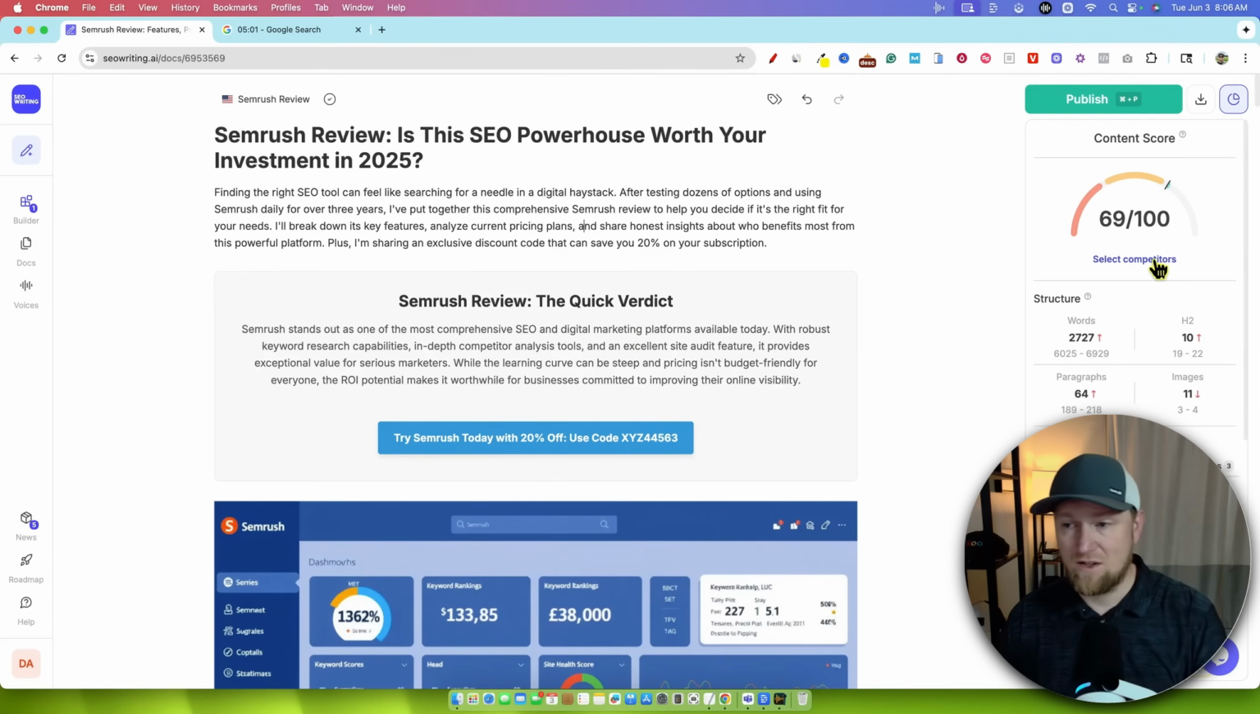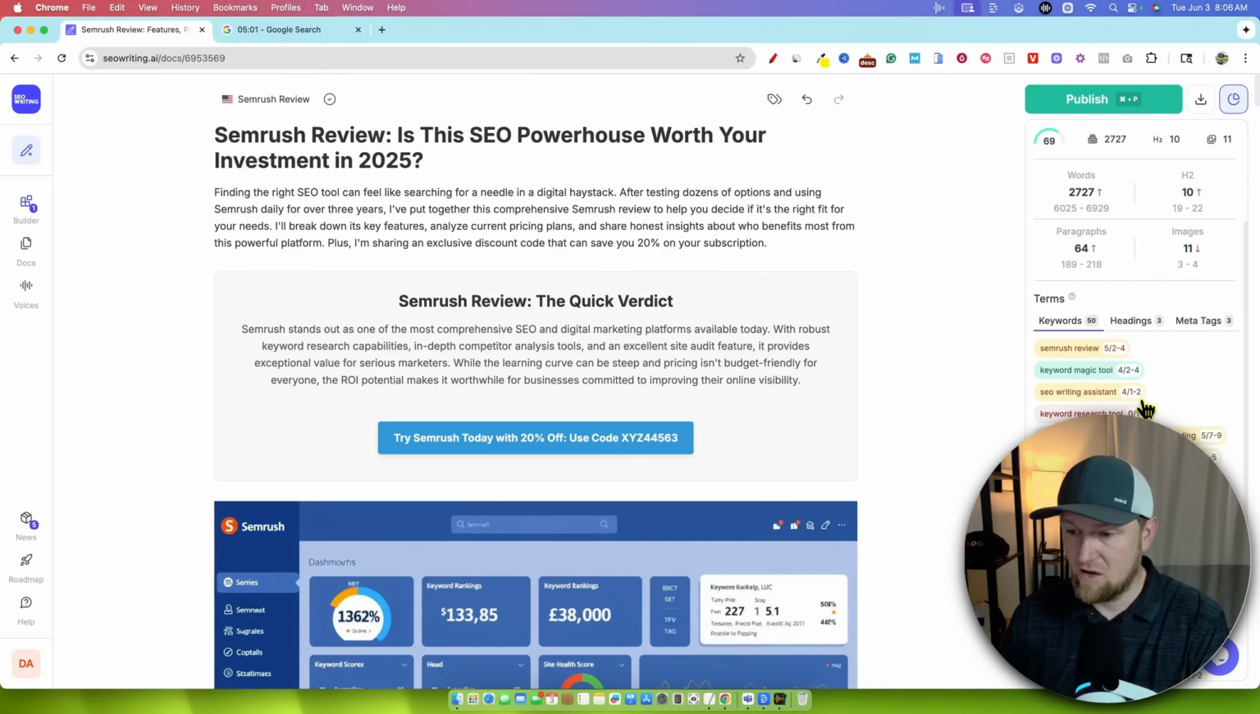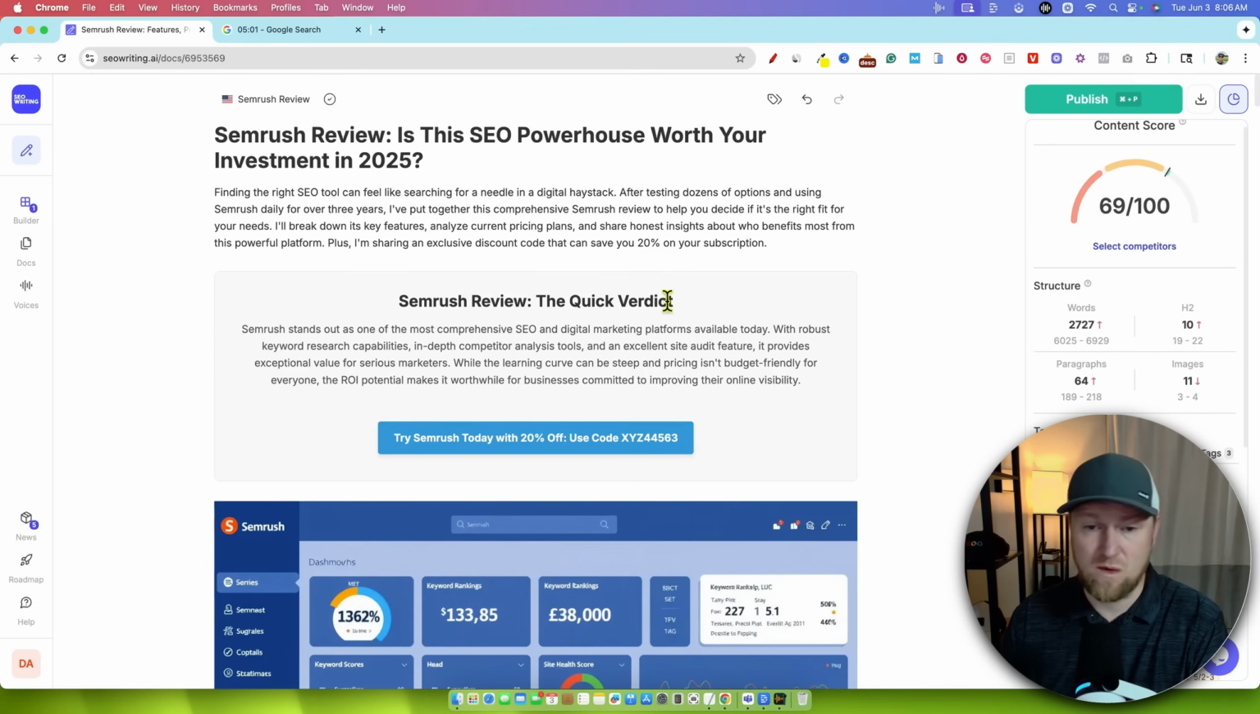Let's go and take a look at our page. So right off the bat, we have a 69 score, almost a 70, which is tipping right into the green right there, which is great. We have a 2,700 word article, 64 paragraphs, 11 images. Now I'm not expecting much from the images. Okay, so we're going to have to definitely be careful with that. And then here's all of our terms and some of the optimizations, already a lot in green as well.